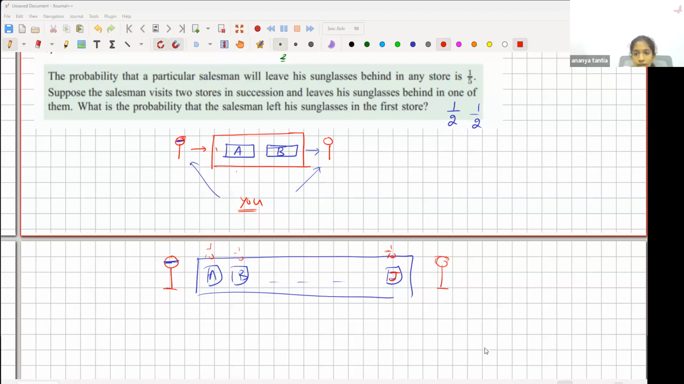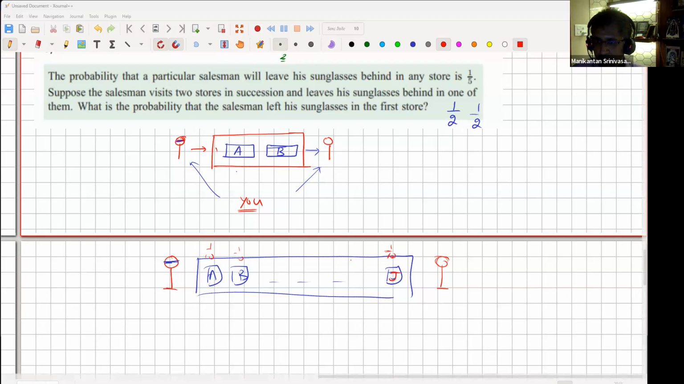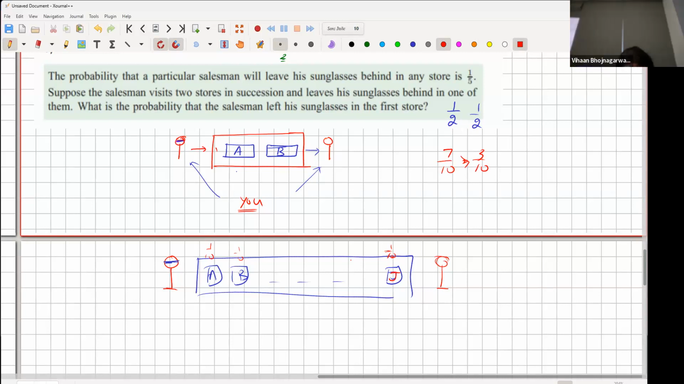So I got 7 by 10. Okay. Which means by implication for him to lose in store B is 3 by 10. At least this seems reasonable. I'm not saying it's right. At least it's reasonable. 7 by 10 is greater than 3 by 10, and 7 by 10 plus 3 by 10 adds up to 1. Yes, anyone other? I got 7 by 10 as well.